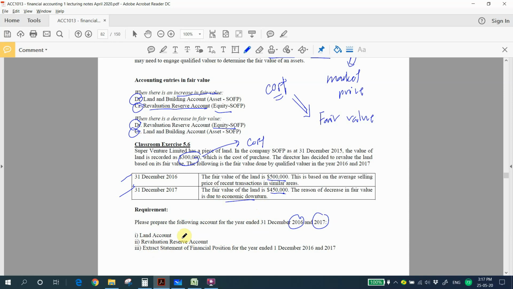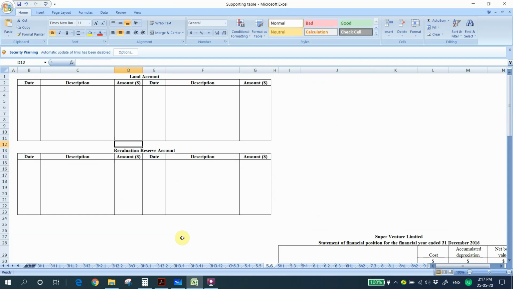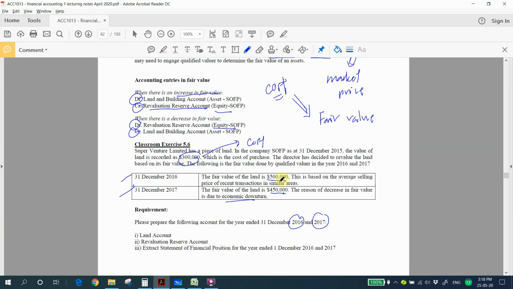So we start from recording the opening balances. We are doing for 2016. On 1st of January, the balance brought down is 300,000. And at the end of the year, the value is increased to what amount? It's increased to 500,000, right?